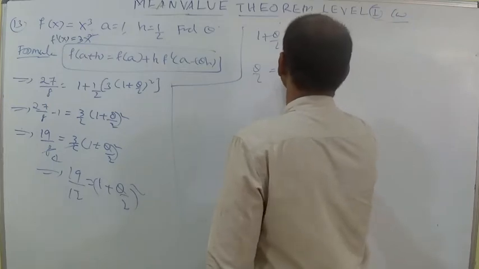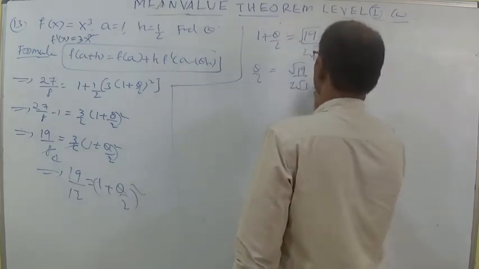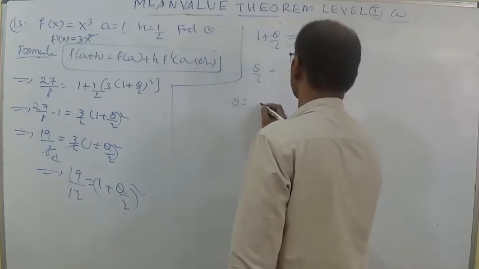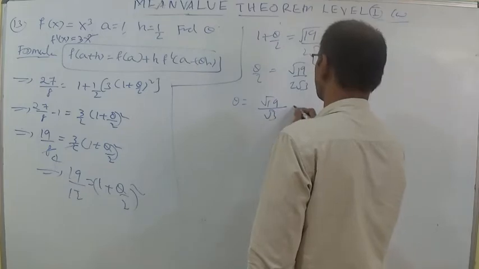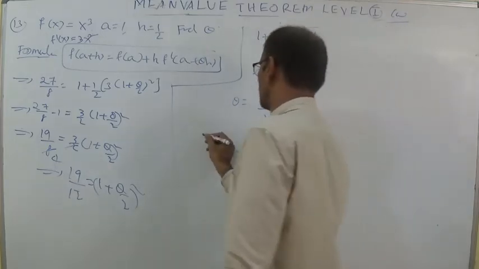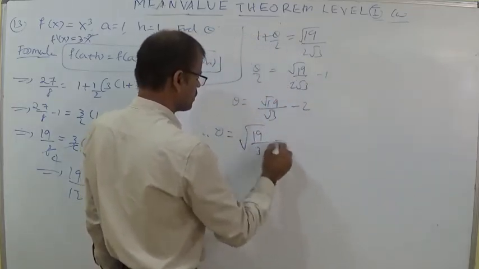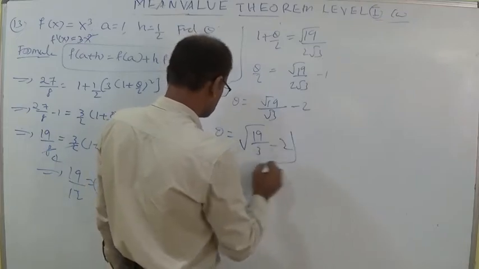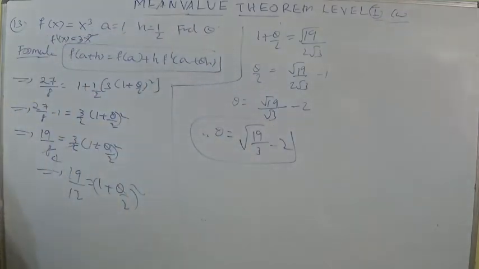Theta by 2 is equal to root of 19 by 2 root 3 minus 1, and theta is equal to root of 19 by root 3 minus 2. Therefore, theta is equal to root of 19 by 3 minus 2. This is the theta value, the fourth option.